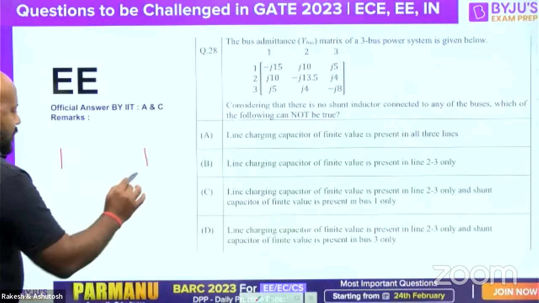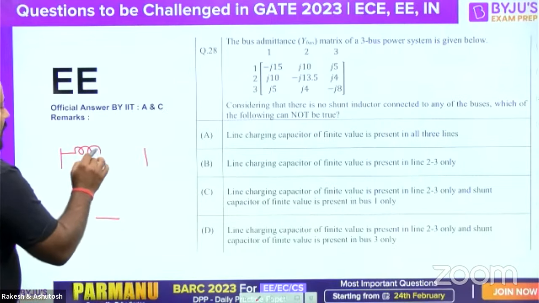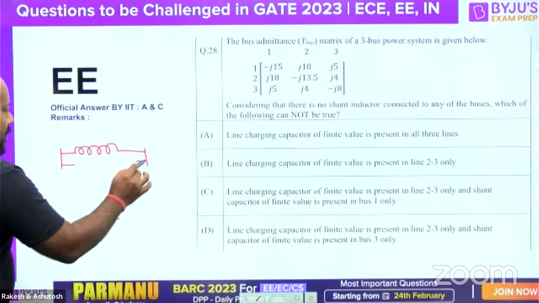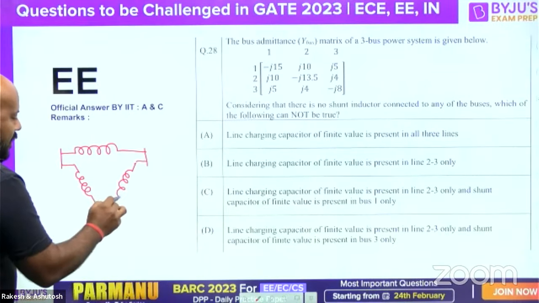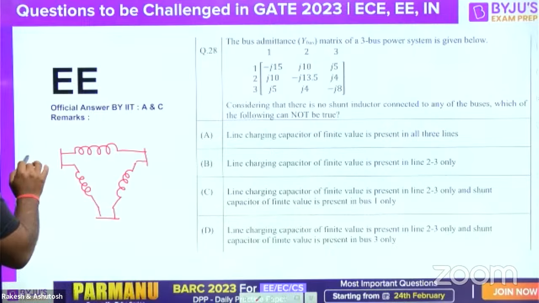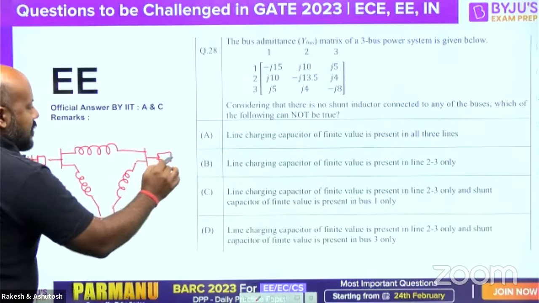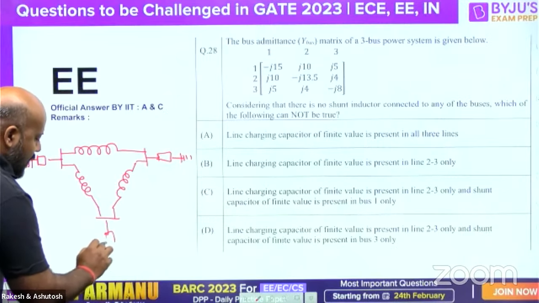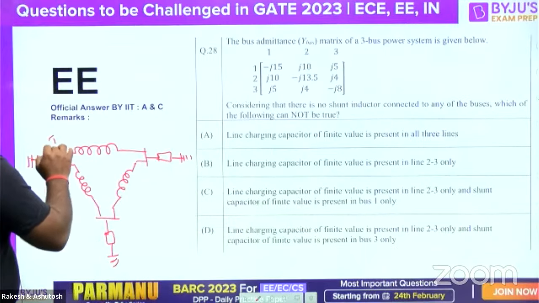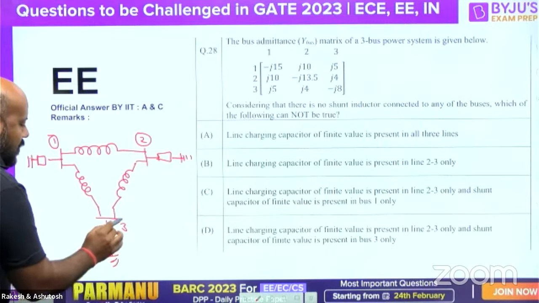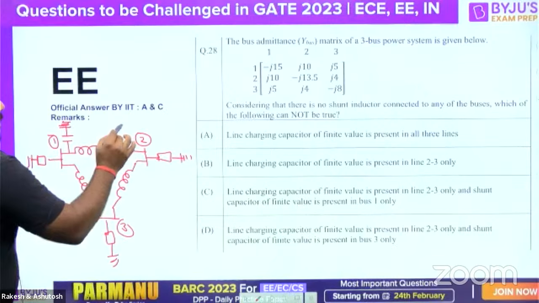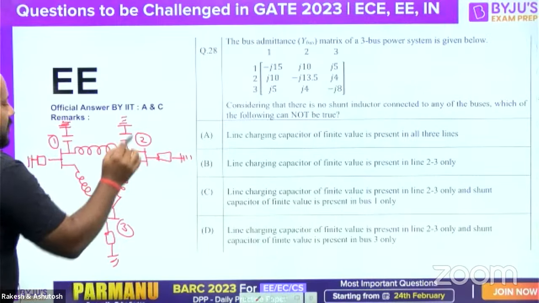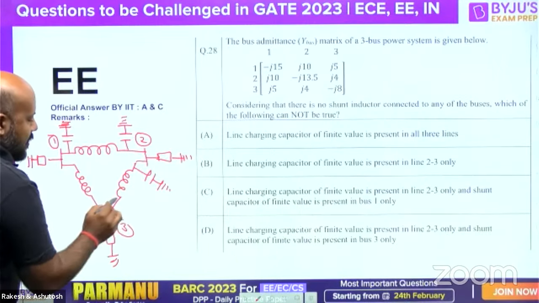हाँ, मैं एक छोटा सा डायग्राम बना देता हूं जिससे रेफरेंस हो सके। दोस्तों इसमें 3 बस सिस्टम है, इट इज अ 3 बस सिस्टम। And if we take the general case, suppose we take the general case that all the buses are having shunt element. Bus number 1, bus number 2, bus number 3. This is bus number 1, this is bus number 2, this is bus number 3. And all the buses, all the lines are having line charging capacitance also. This is what I am assuming in the starting part of discussion.